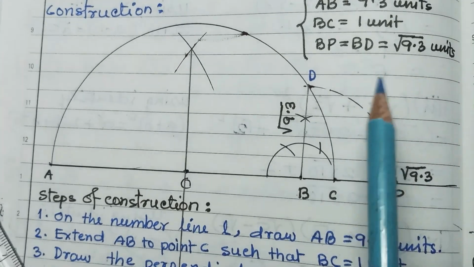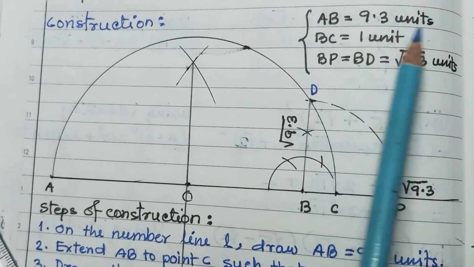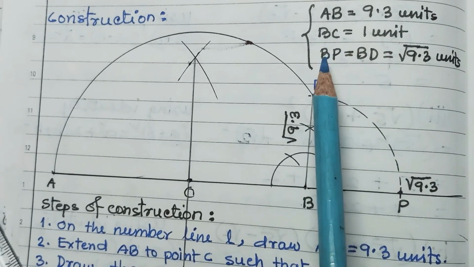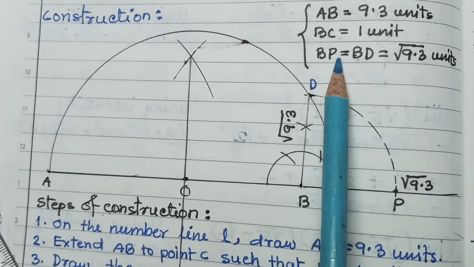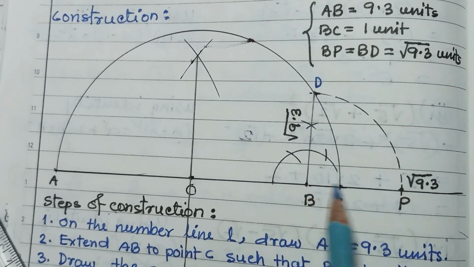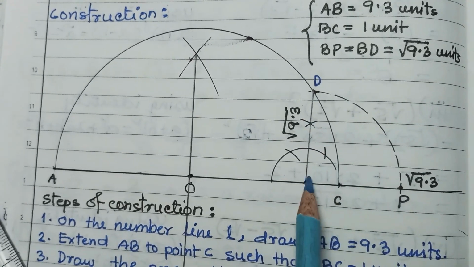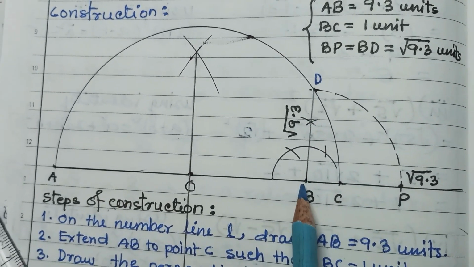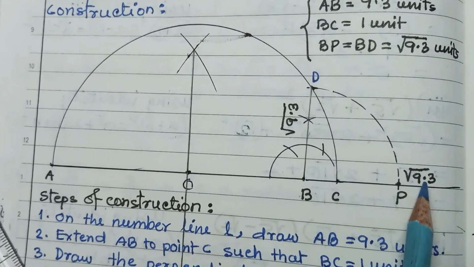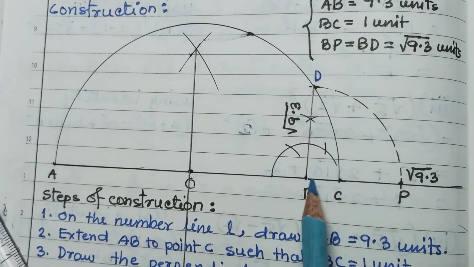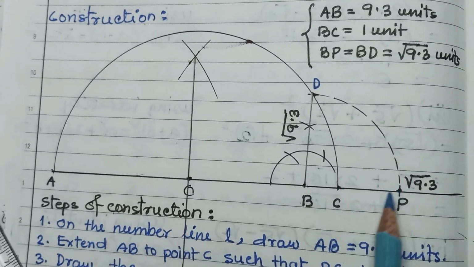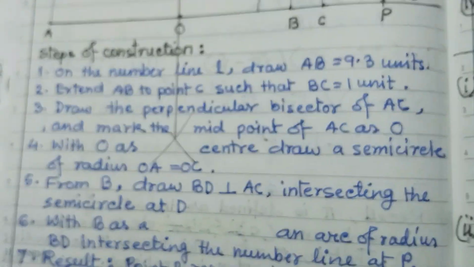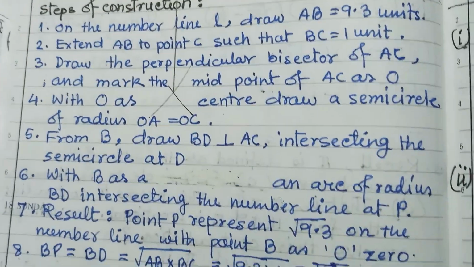All the values I have given: AB is equal to 9.3 units, BC 1 unit, and BP is equal to BD. So we have to take B as 0. This point is 0 and this length is root 9.3. Steps of construction I have also written here.